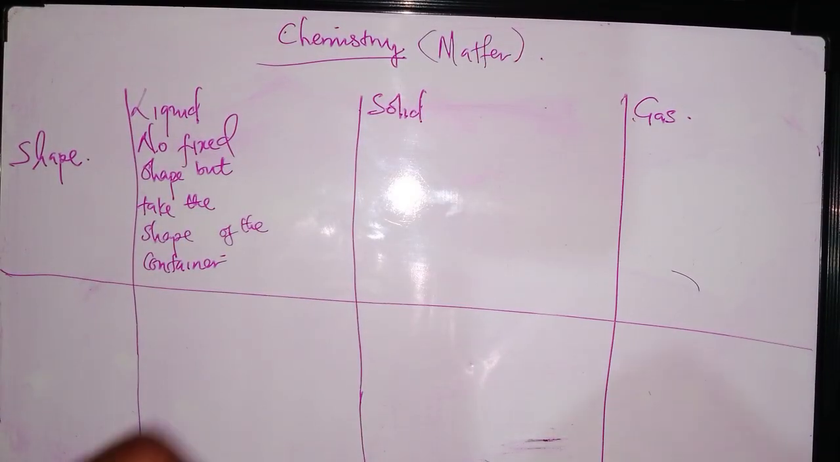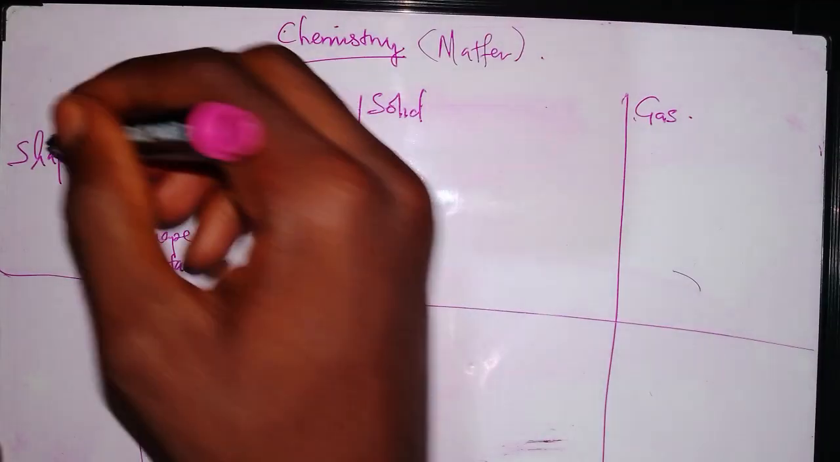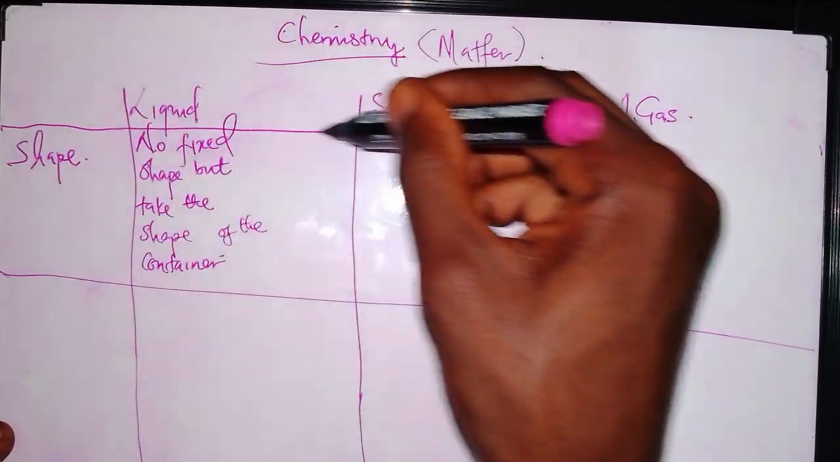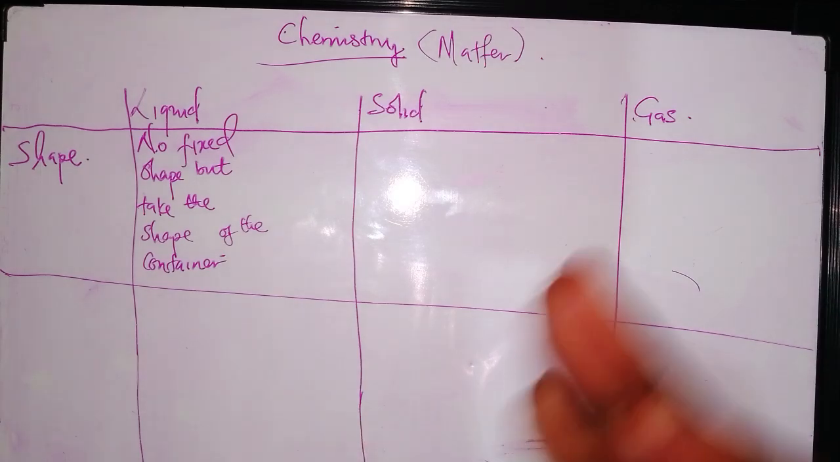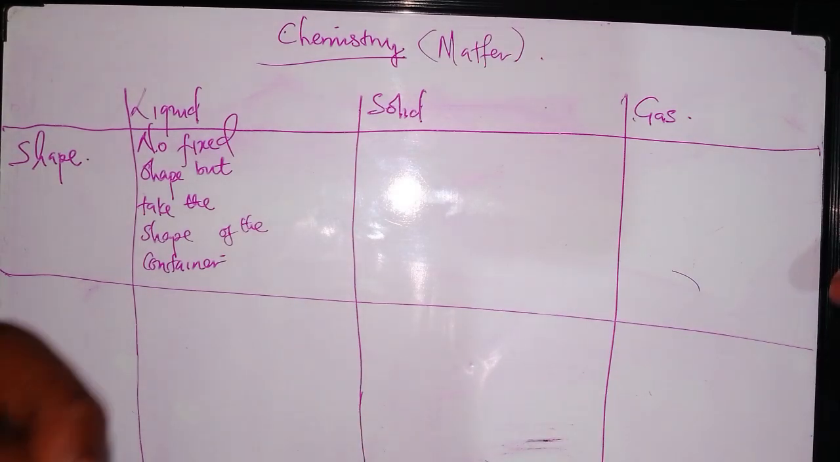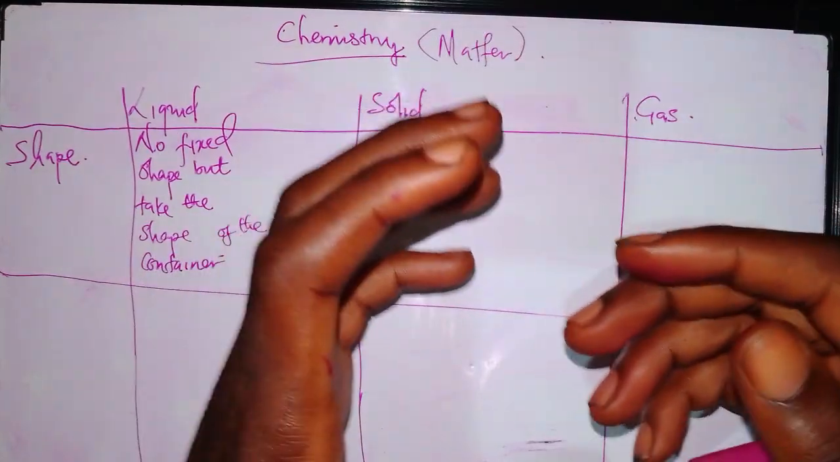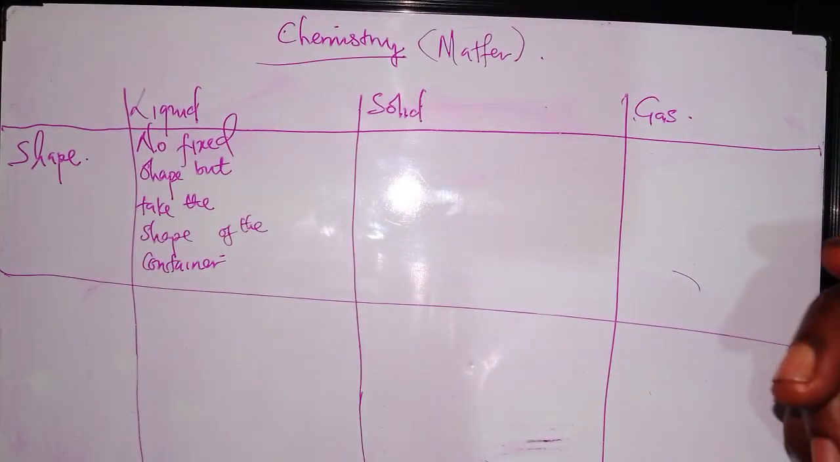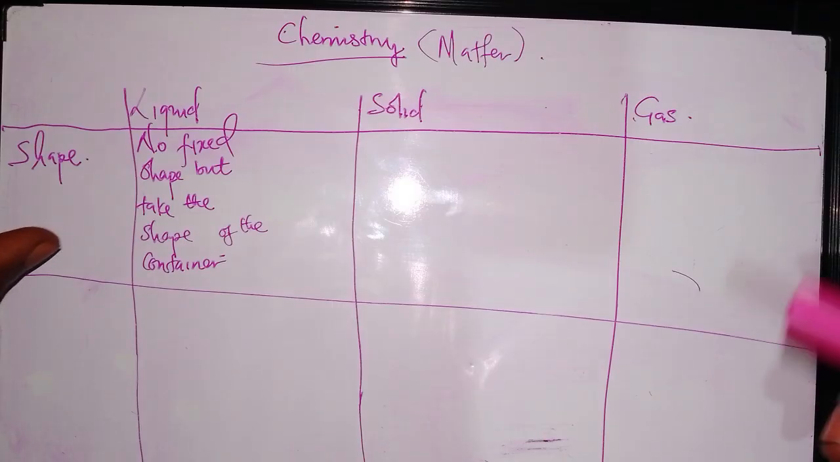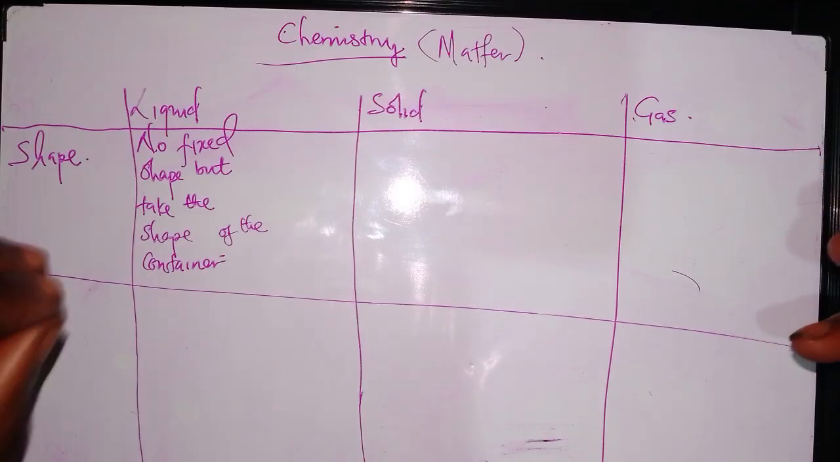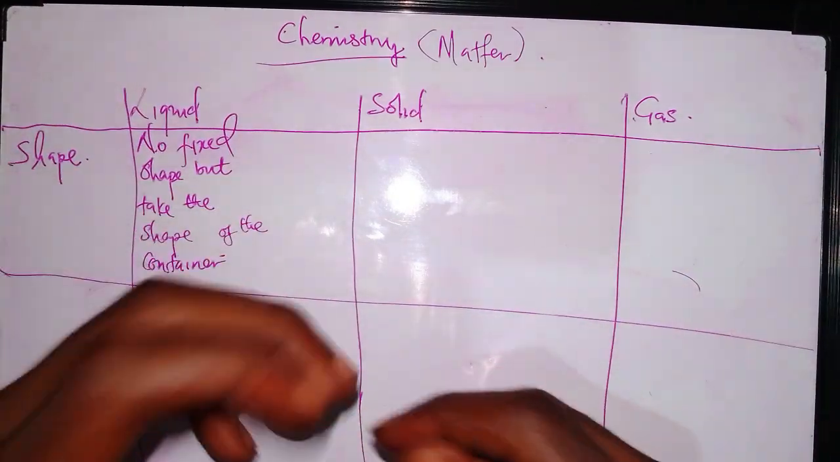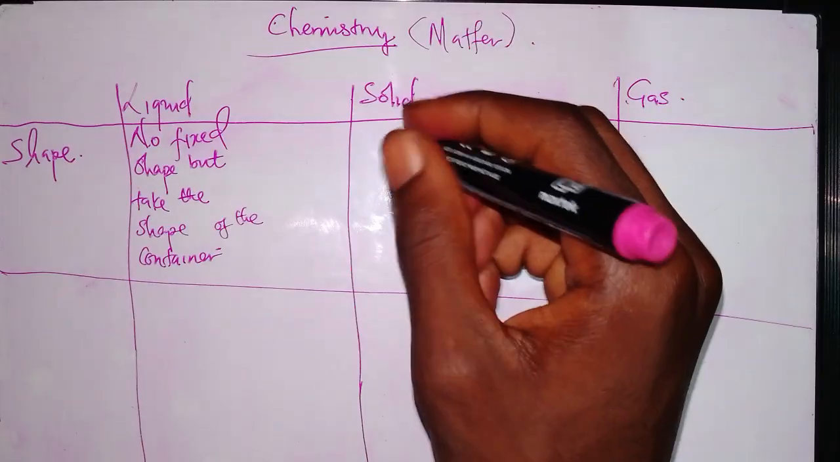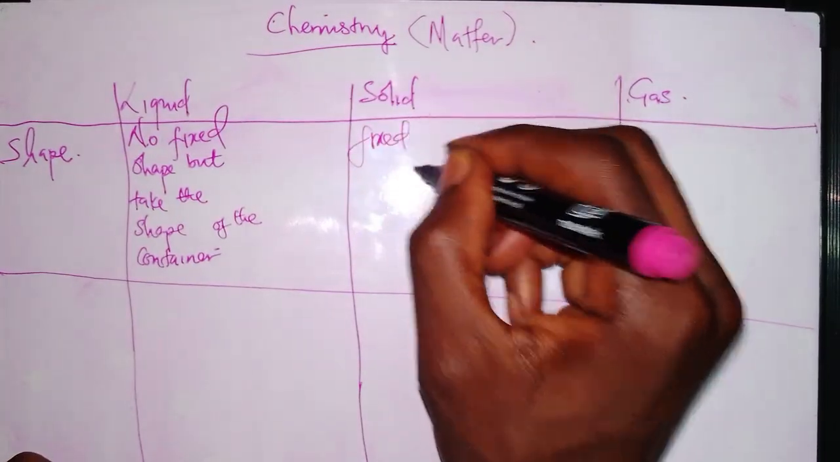Yeah, so whenever you are talking about a liquid's shape, remember that a liquid does not have a fixed shape. That's why when you put a liquid in a cup, it will take the shape of the cup. If you put a liquid in a bucket, it will take the shape of the bucket. That's what we mean here. Then when we're talking about a solid, they have a fixed shape.